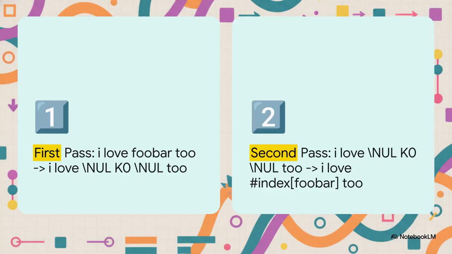Let's see this actually play out in real time. In the first pass, the script finds foobar and immediately swaps it for our sentinel placeholder. The sentence is now, I love sentinel too. Now, when the script does its next check for the smaller word foo, it scans the sentence, finds absolutely nothing that matches foo, and just safely moves on. Once all the keywords are safely hidden behind these sentinels, we execute the second pass. We scan the document one last time, find our sentinels, and swap them out for the complex Typst markup.